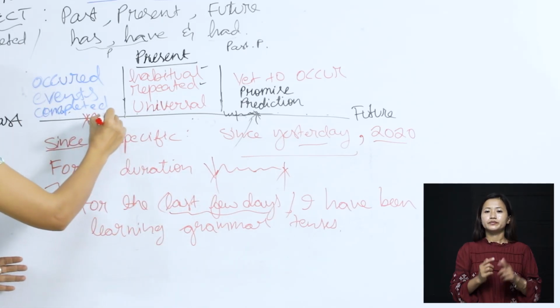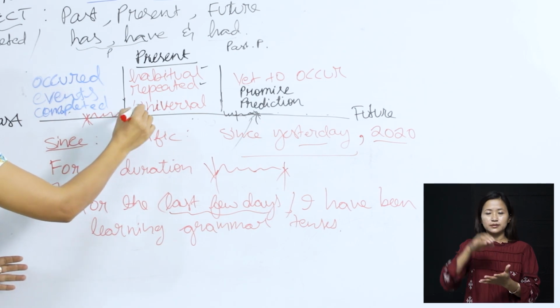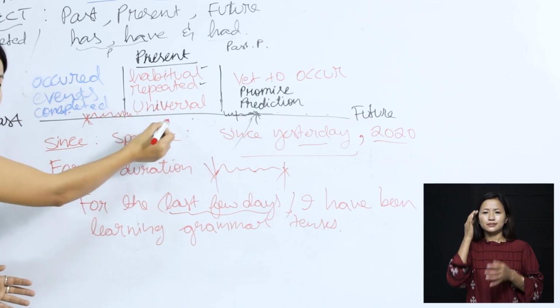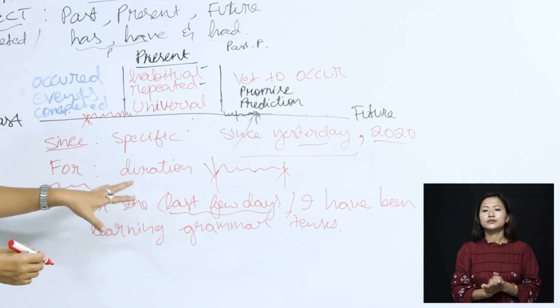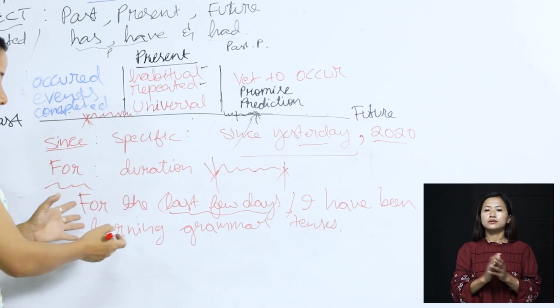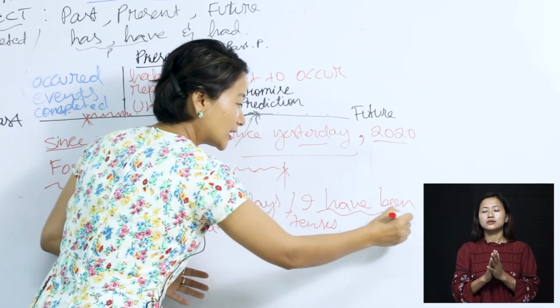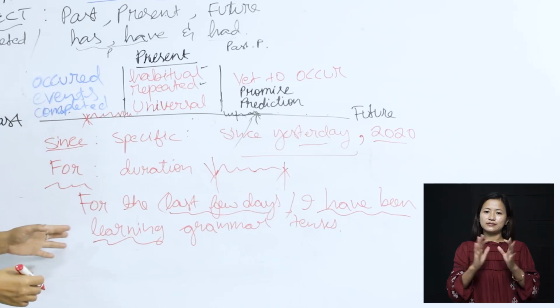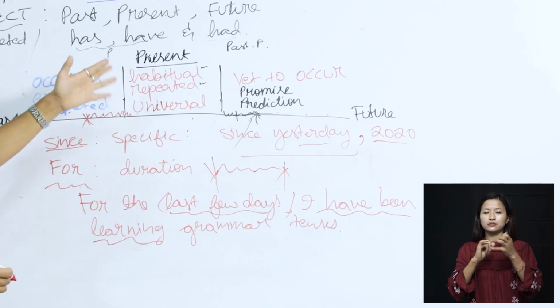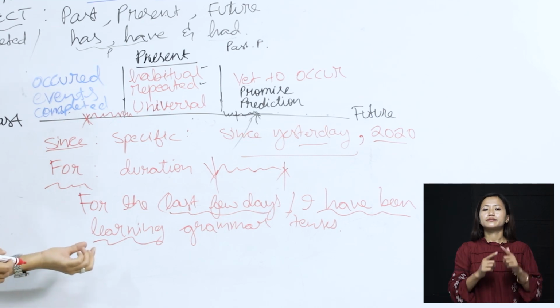For the last few days, maybe these are the last few days, the person is learning grammar tenses and likely to continue into the present. So in such kind of cases, when we are focusing, remember again, focusing more on the action being perfected or the action being likely to be perfected, we can also say, in that case, we use the present perfect continuous tense. So these are the differences that you would find.